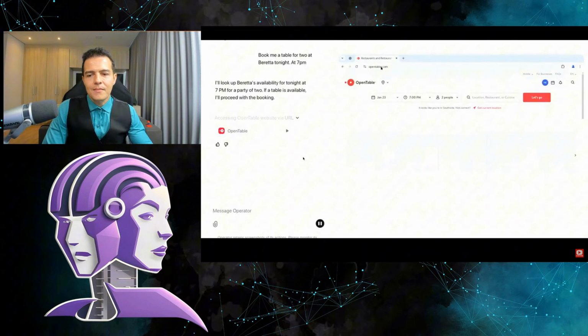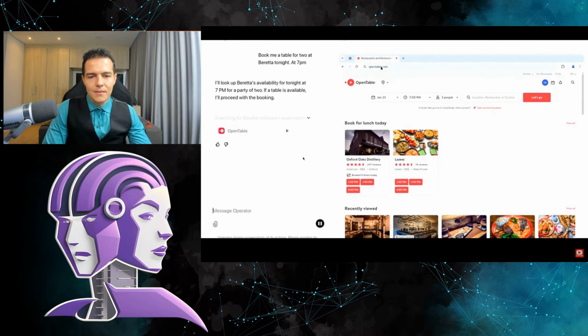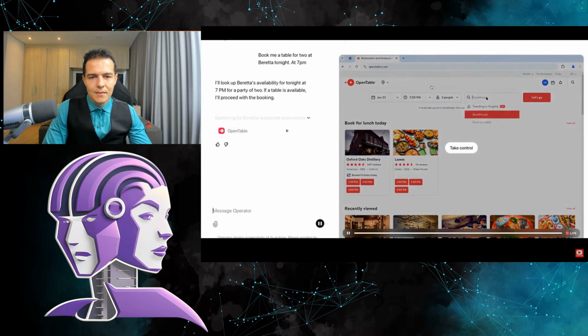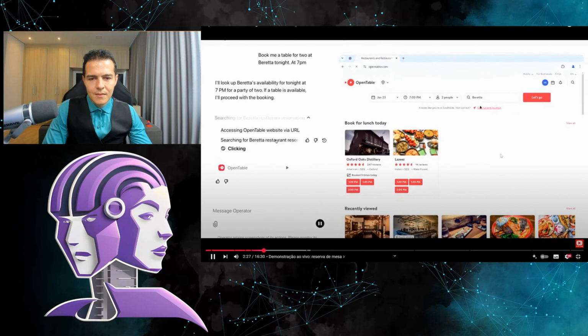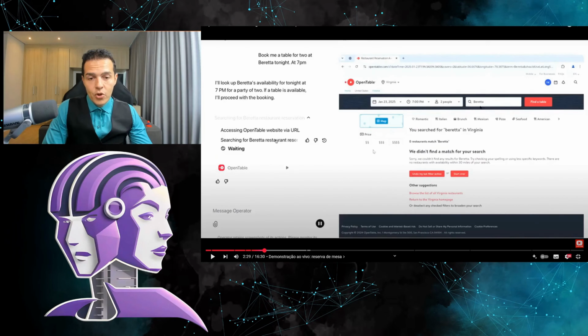As soon as I type in the query, the operator launches a completely remote browser. This browser is running in the cloud somewhere. And as you can see, it's already installed and working. My hands are off the keyboard. So you notice that here, on the right side, it opens a browser like Chrome, Safari, Firefox, Bing, and so on. And this is where the magic happens. This is where the operator moves the mouse cursor and clicks as if it were you.